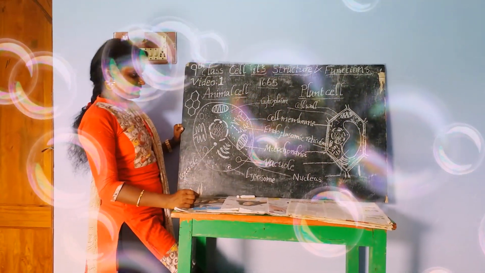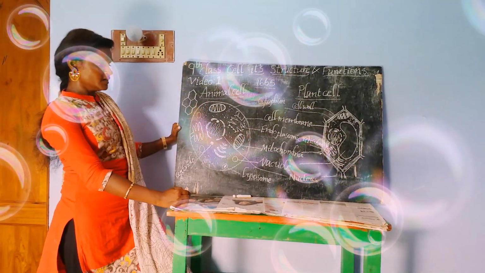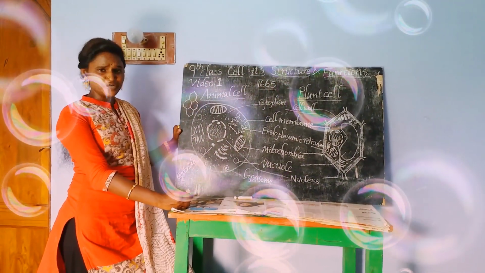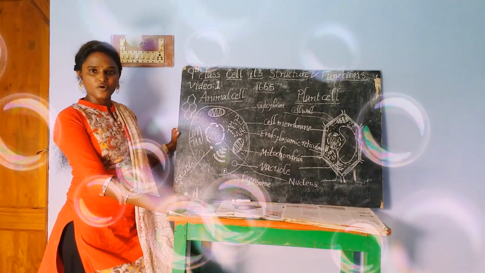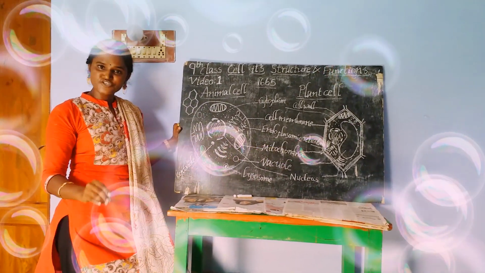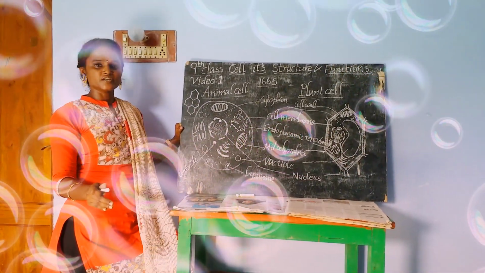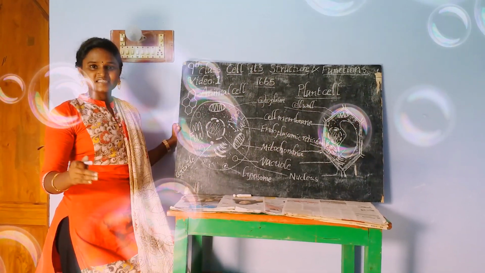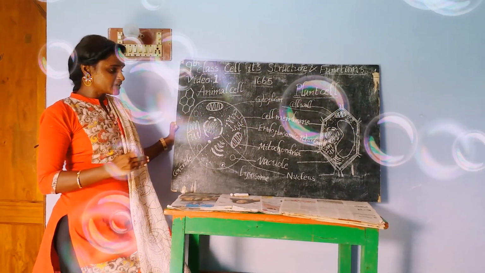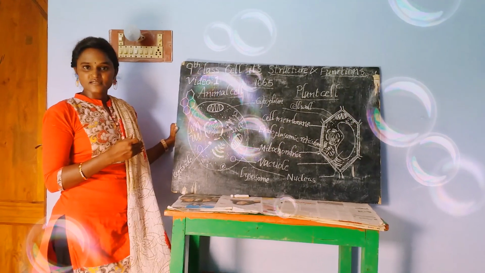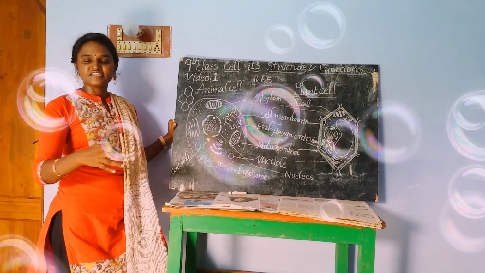Okay, and at the same time, all the cells do not contain all cell organelles, depending on the function and depending on the location where they exist. The number and kinds of organelles present differ in different cells.